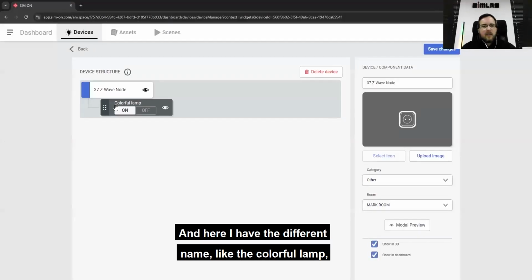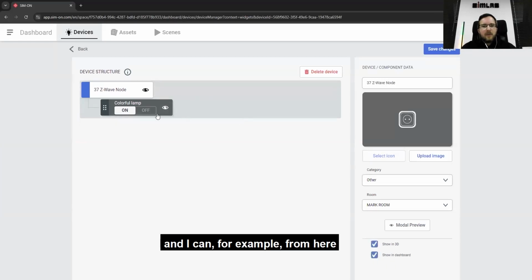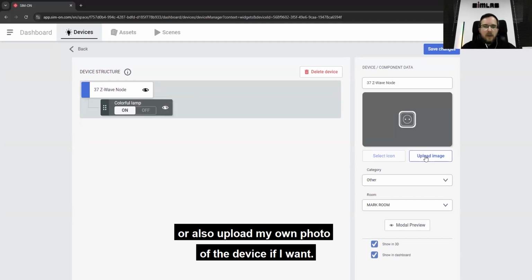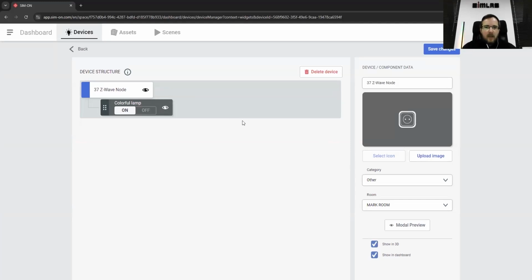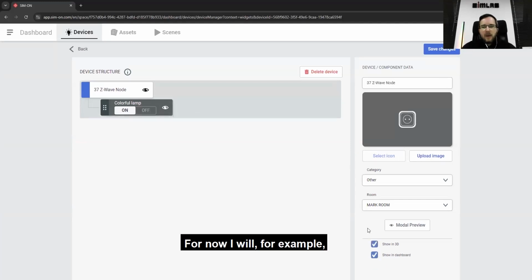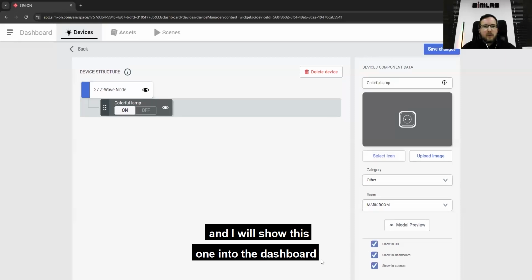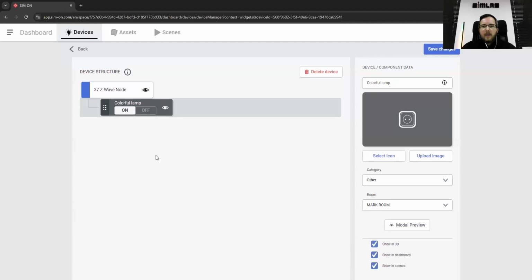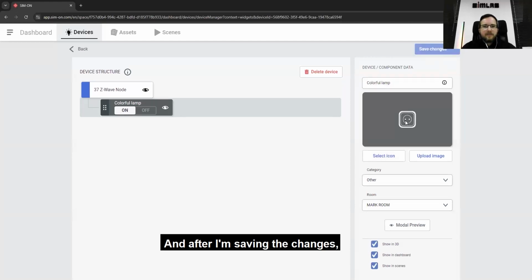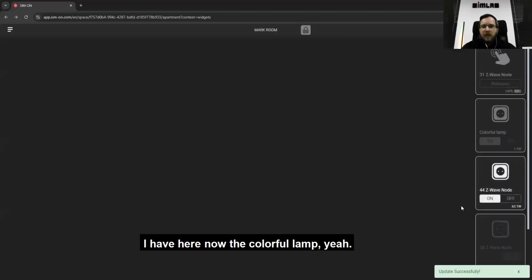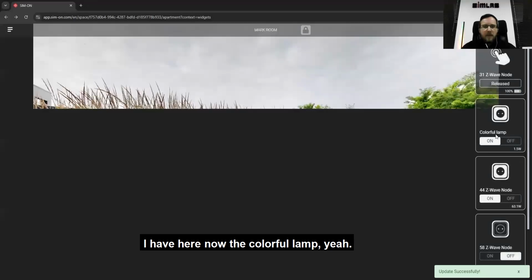And here I have a different name, like the colorful lamp. From here, I can also edit all devices, like changing the name, changing the icon, or uploading my own photo of the device if I want. For now, this one I will close and show this one in the dashboard because it's a better name. After I save the changes, I have the colorful lamp here now.